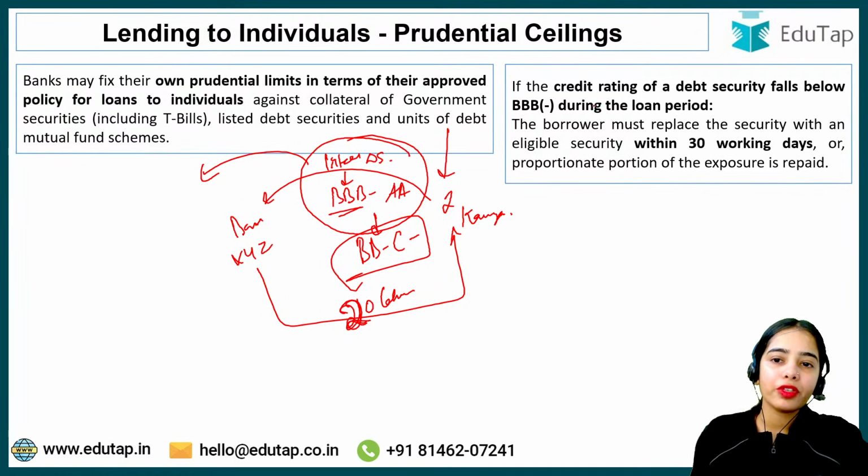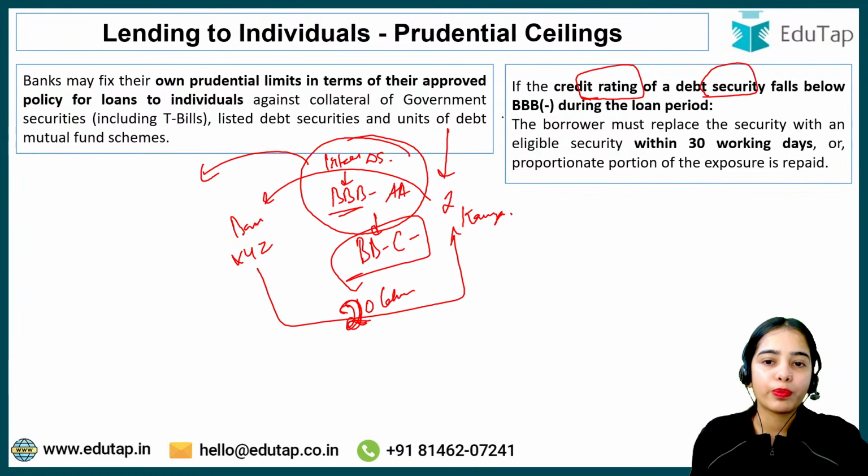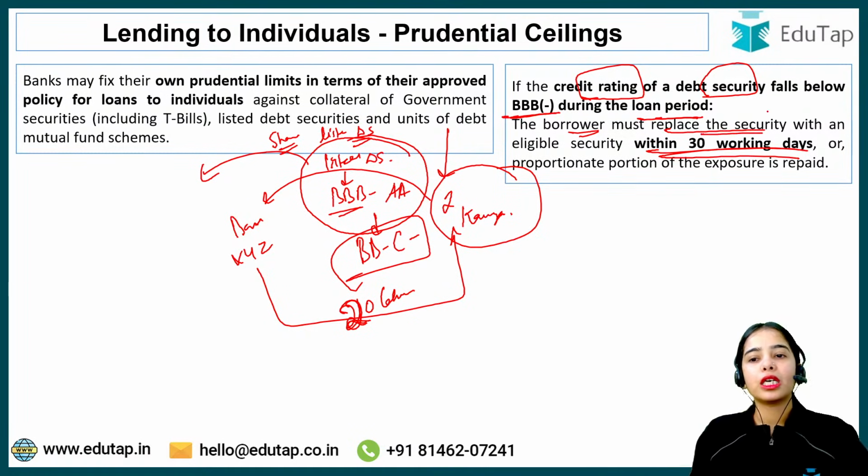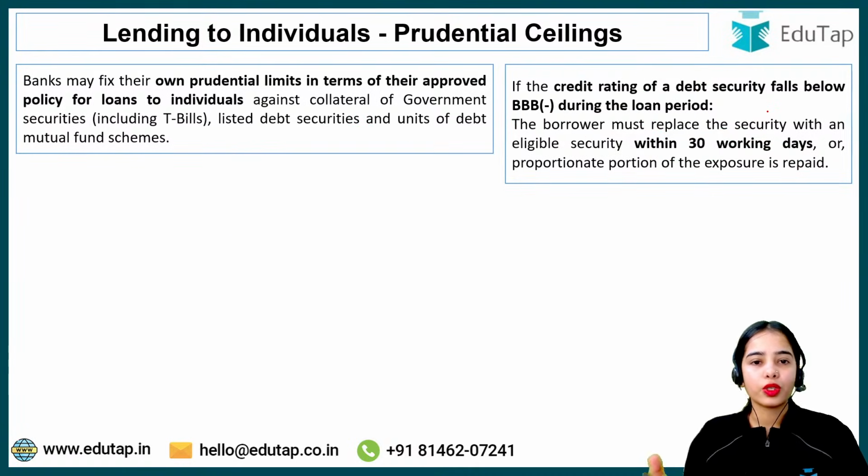So it is said that if the credit rating of a debt security falls below BBB minus during the loan period, the borrower must replace the security with an eligible security. So a new security has to be provided by Kavya. It can be group 1 shares, it can be another listed debt security that has the rating of BBB minus or above and such. So within 30 working days, a new eligible security has to be provided. Okay, so that is the idea.